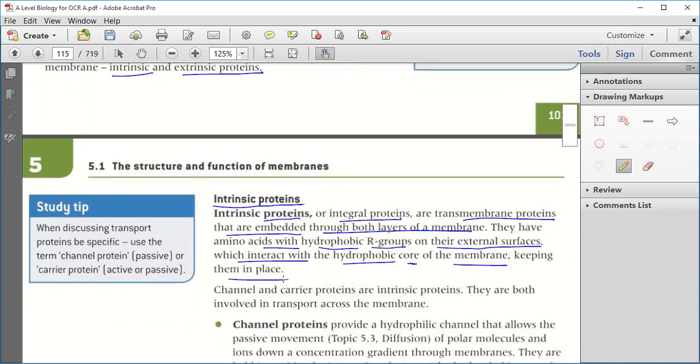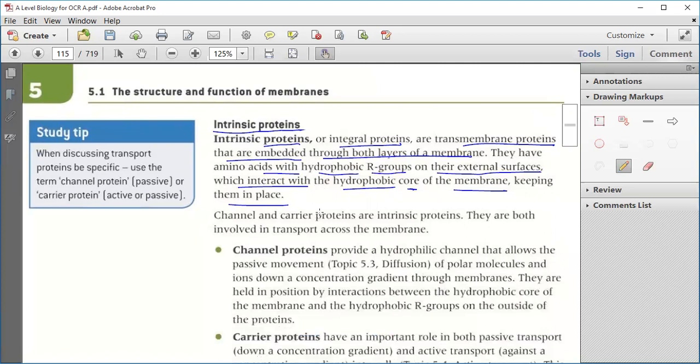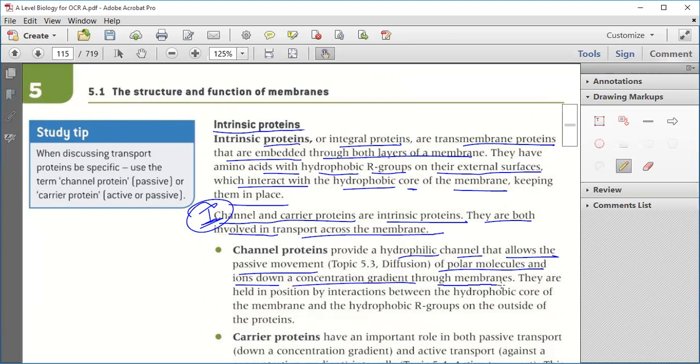Now, channel and carrier proteins. Channel and carrier proteins are the intrinsic proteins. Again, this is an important one. They are both involved in transport across the membrane. A channel protein provides a hydrophilic channel that allows the passive movement, that is diffusion, of polar molecules and ions down a concentration gradient through the membrane.